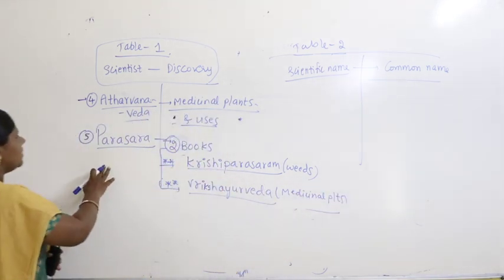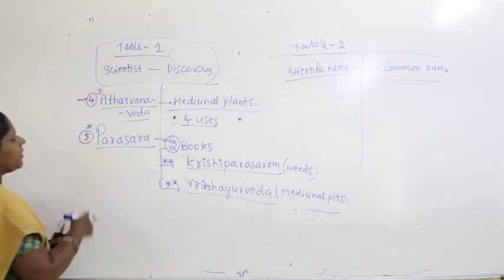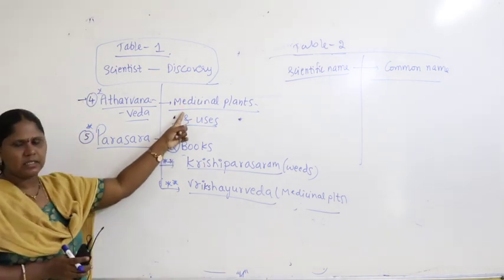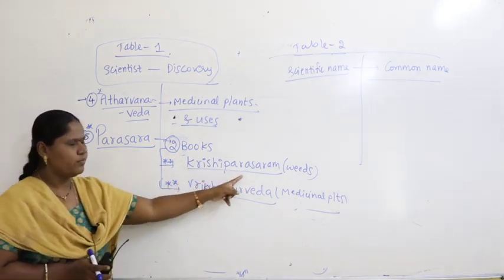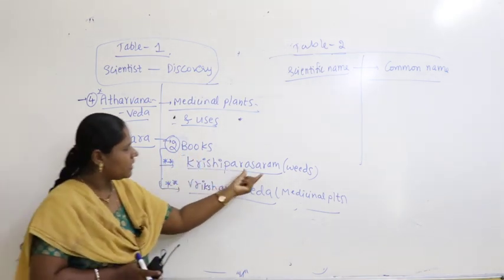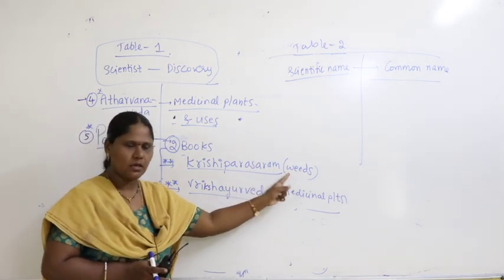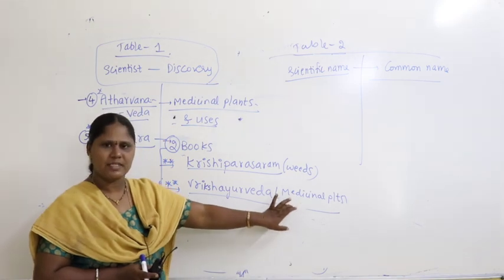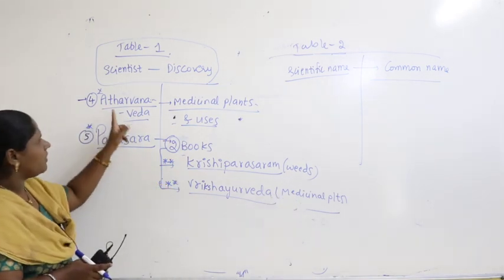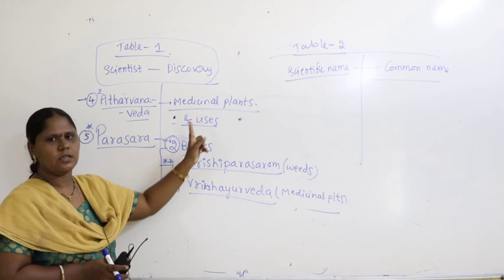Okay, so Parasara is a scientist. He also studied medicinal plants and he wrote two books. What are the two books? One is Krishi Parasaram, in which he mentioned information about weeds. The second one is Rukshayurveda, in which he studied medicinal plants. I just repeat, Atharvana Veda studied medicinal plants and their uses.